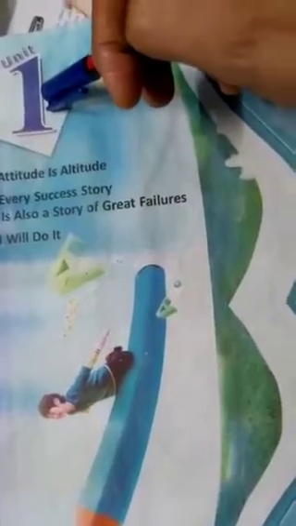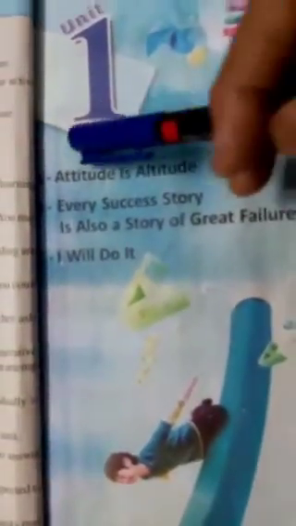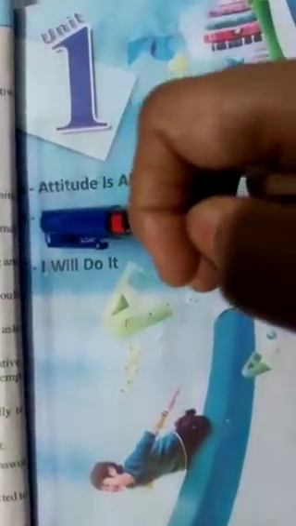Unit first. Let's see the name. Personality development. That is the name of unit. Personality means quality or fact of being a person or a distinctive character. Development means bringing out the latent possibility or hidden qualities. This unit contains 3 lessons, 3 readings: A reading, B reading, C reading.